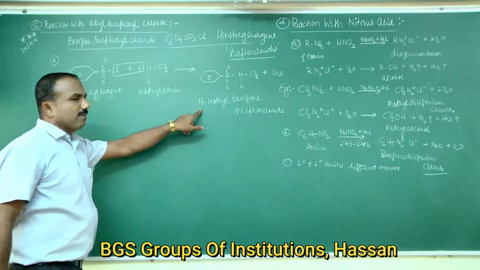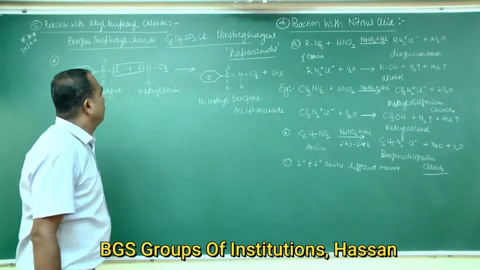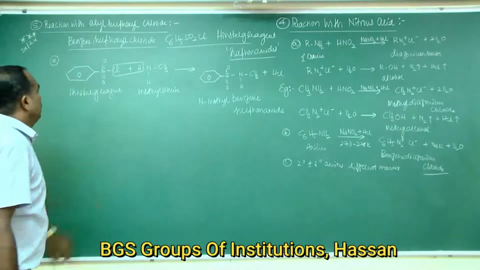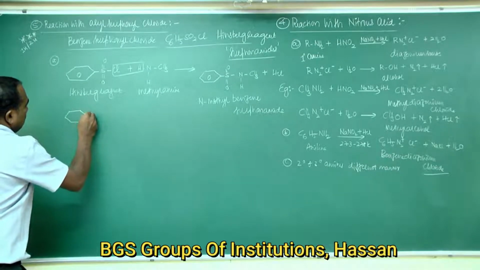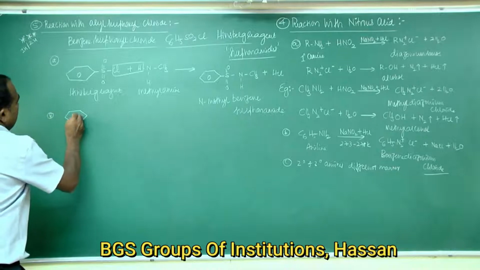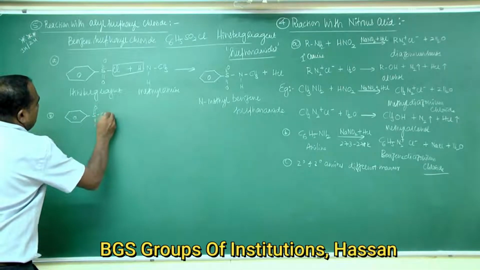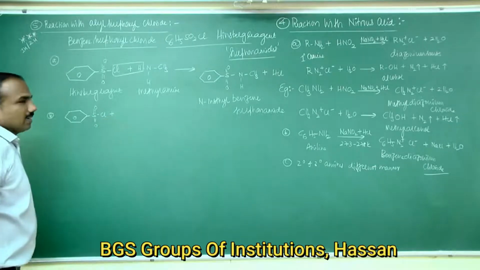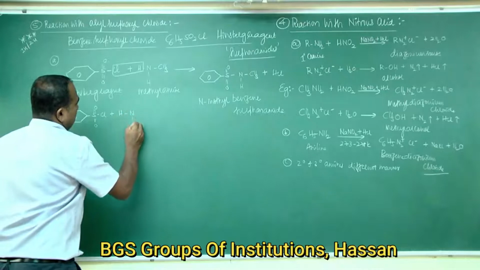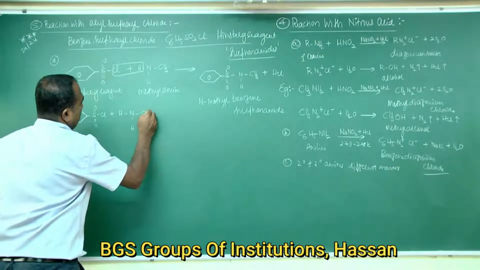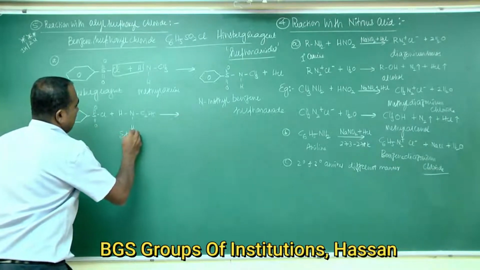The product is N-methyl benzene sulfonamide. Okay, so that was methylamine. Now the second example: benzene sulfonyl chloride reacts with ethylamine. This is ethylamine.